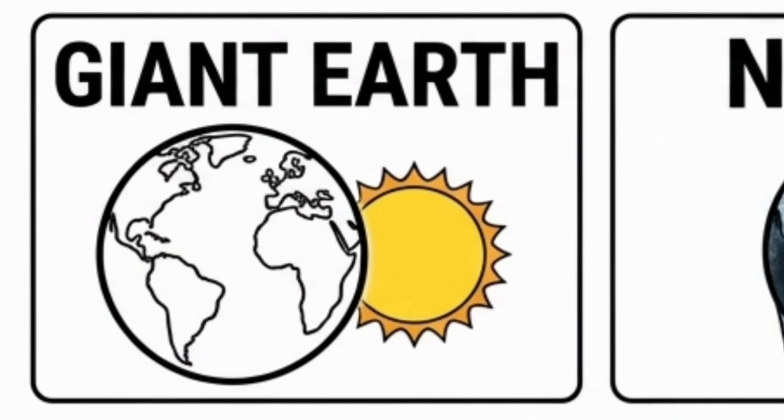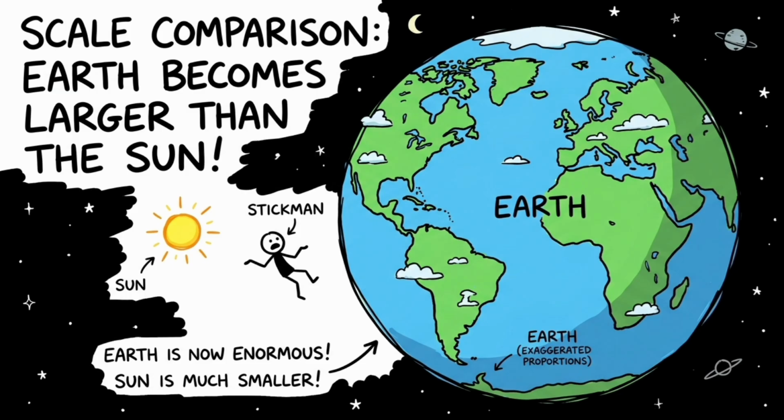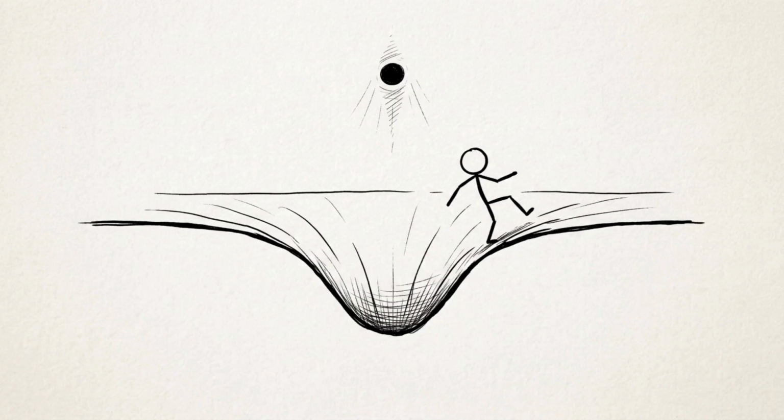Make Earth larger than the sun. Just increase Earth's size beyond the sun. If Earth suddenly became larger than the sun, its mass and gravity would increase beyond anything the current structure could support. Gravity doesn't just pull objects, it reshapes everything.